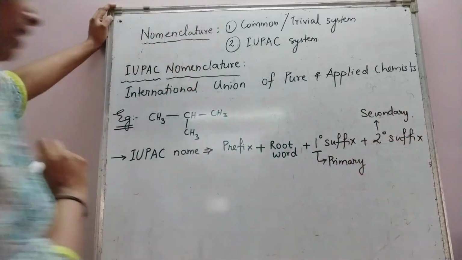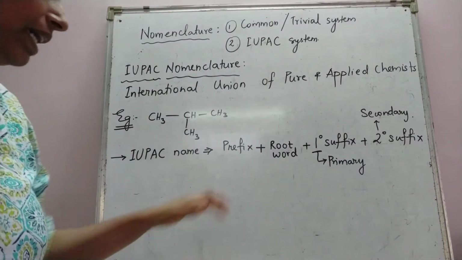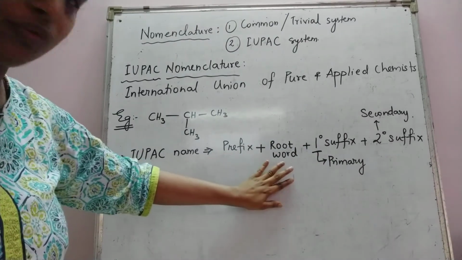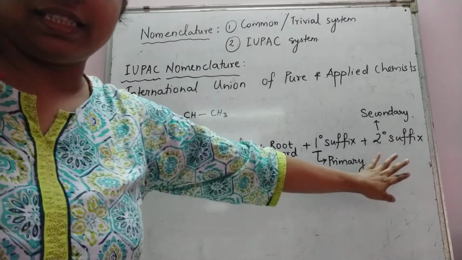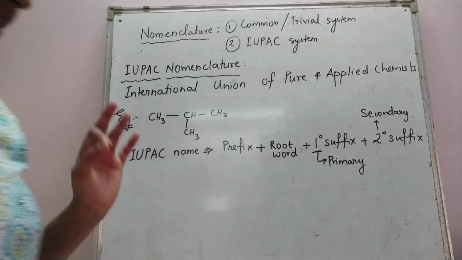So an IUPAC name can be given by combining these 4 parts: prefix, root word, primary suffix and secondary suffix.